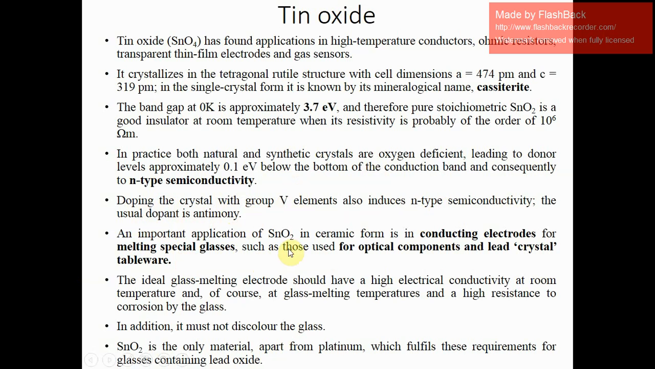An important application of tin oxide in ceramic form is conducting electrodes for melting special glasses such as those used for optical components and lead crystal tableware. So tin oxide is generally used for this special purpose. The ideal glass melting electrodes should have a high electrical conductivity at room temperature and of course at glass melting temperature, and a high resistance to corrosion by the glass. In addition, it must not discolor the glass. SnO2 is the only material apart from platinum which fulfills the requirement for glasses containing lead oxide. Okay.